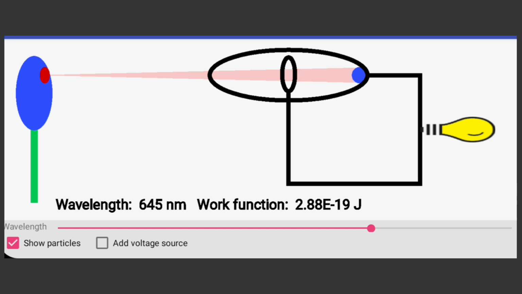Albert Einstein's explanation of the photoelectric effect, the result of light consisting of discrete particles, or photons, with energy proportional to their frequency, revolutionized our understanding of light and laid the groundwork for the development of quantum mechanics.